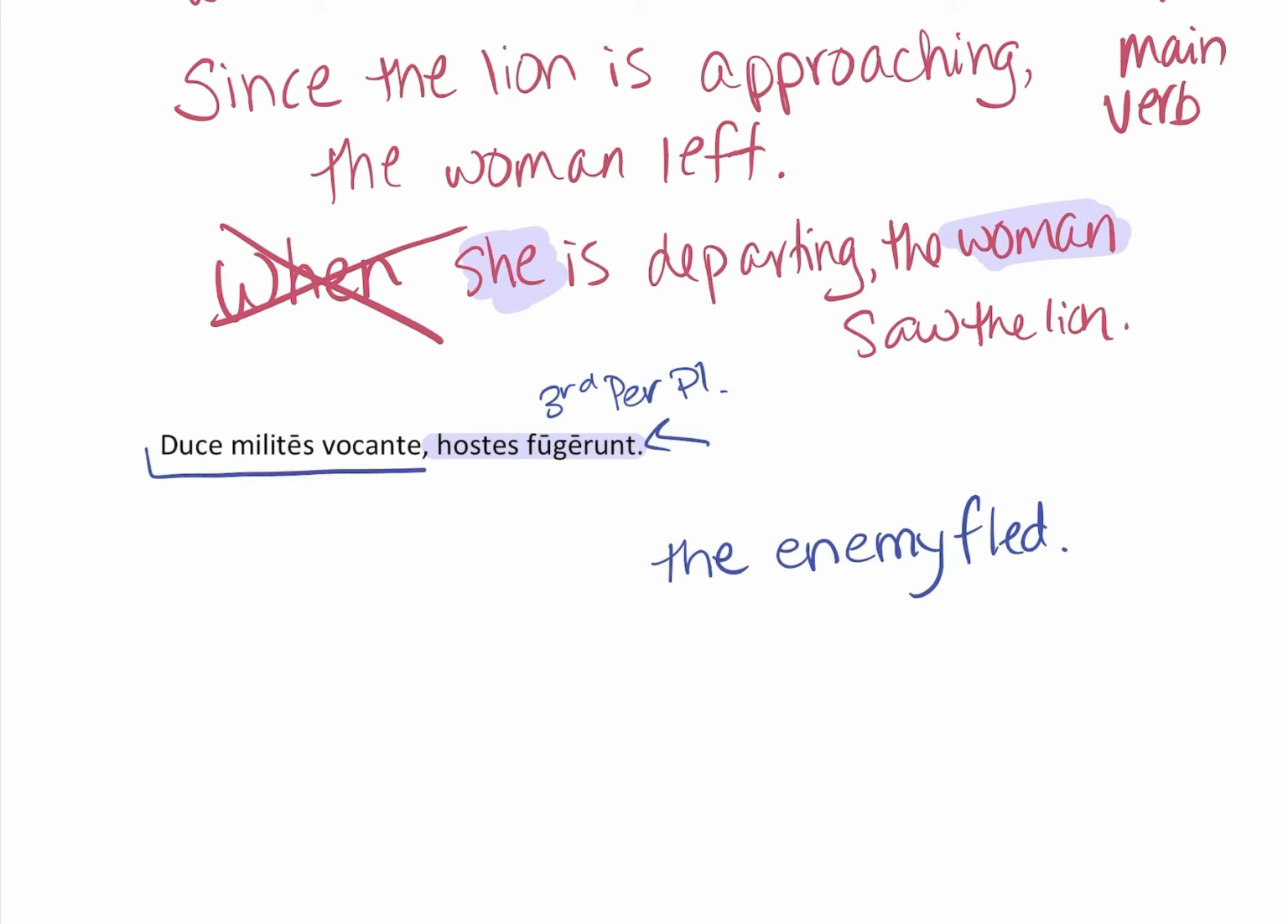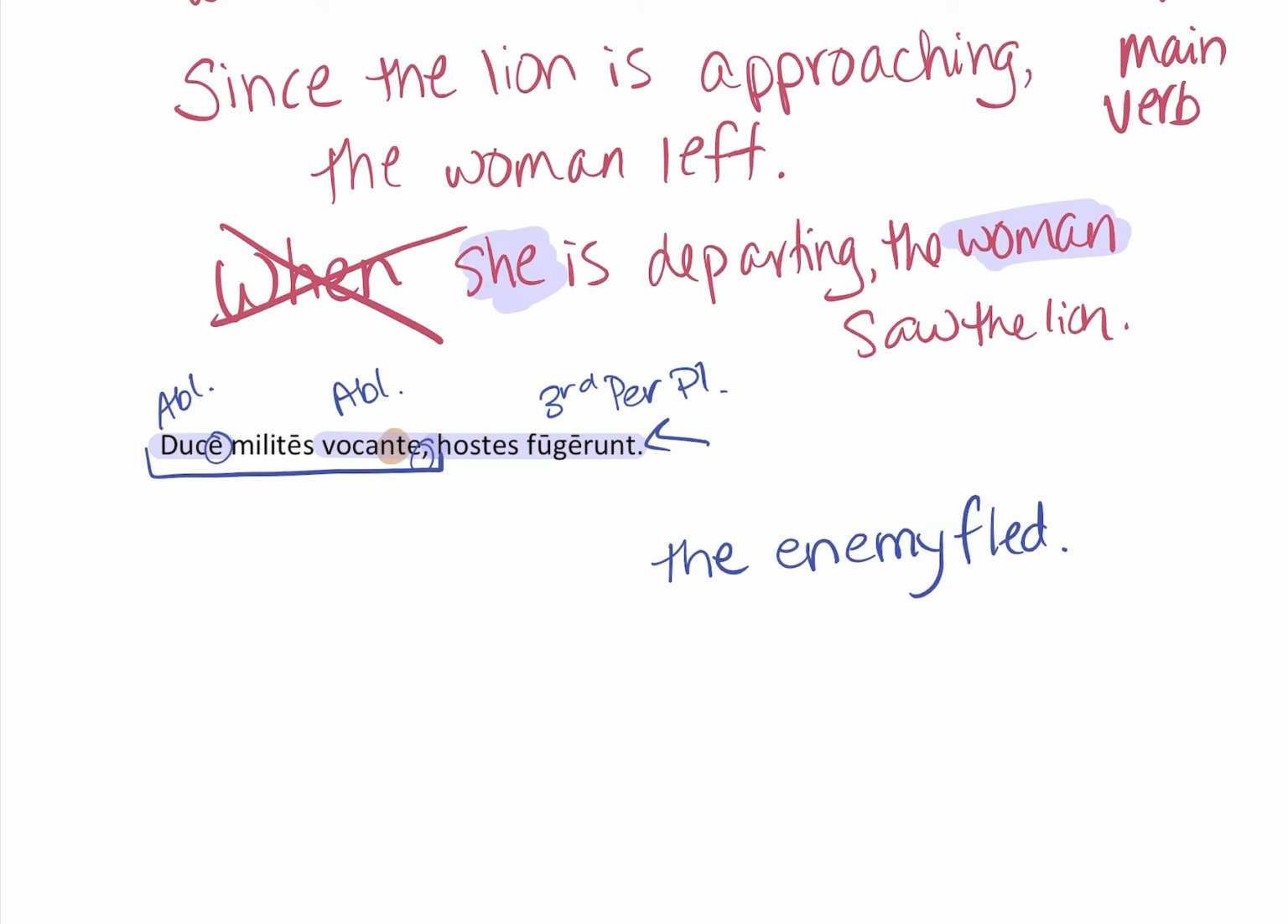Now notice the first clause, and it's separated off by commas. Duce and vocante are in the ablative. You can already see that because of the E. That's an easy one. And since duce is a noun and vocante, see the NT? Notice the NT. That should give you the clue that it is a participle. Since it's a participle and both have ablative endings, we can identify it as an ablative absolute. So there's part of the ablative absolute, and there's the other part.